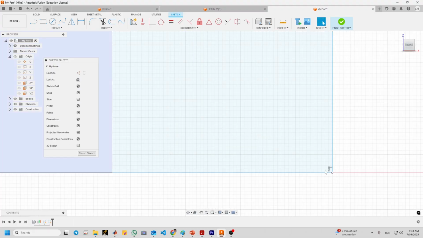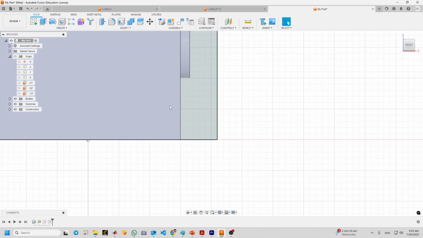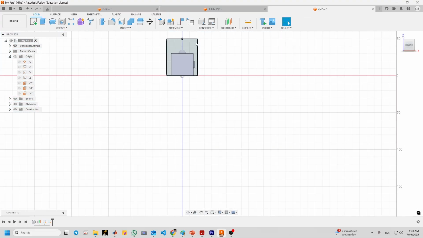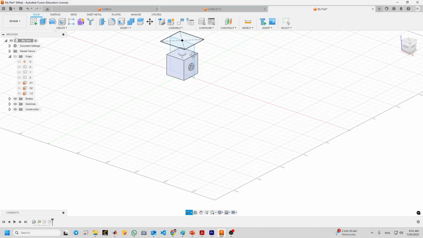And enter. And then finish the sketch. Okay. For moving the camera, hold the shift button and use the middle mouse button.